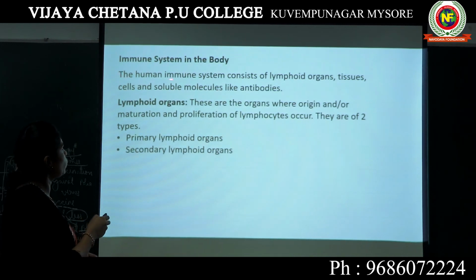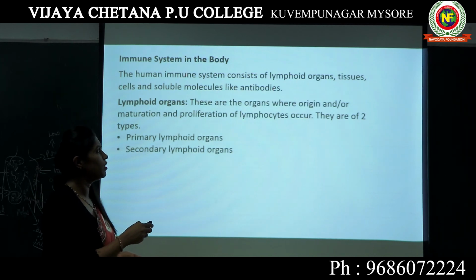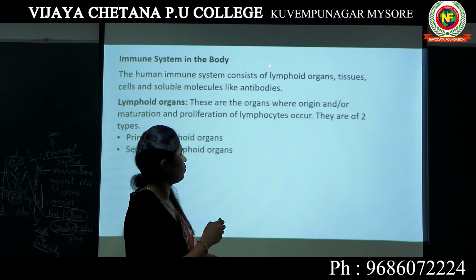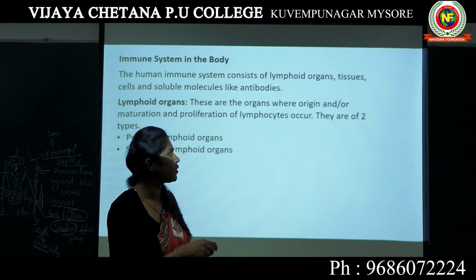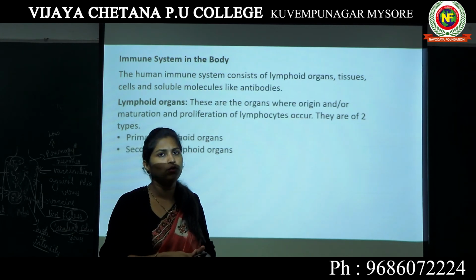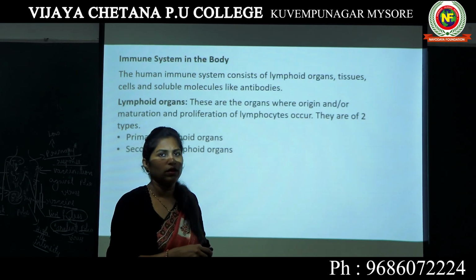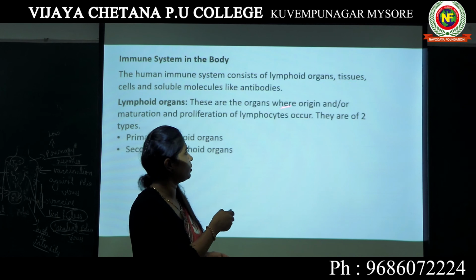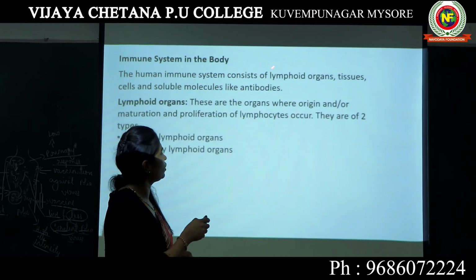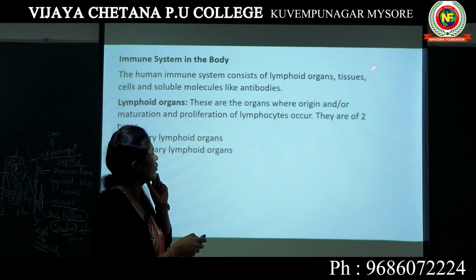If you see, the human immune system consists of lymphoid organs. We have to study lymphoid organs in detail, so I will explain it there. So, what is the immune system? The immune system is a combination of many units. The first is lymphoid organs. All these units together constitute your immune system. The first unit of your immune system is lymphoid organs. I'll explain what lymphoid organs are.